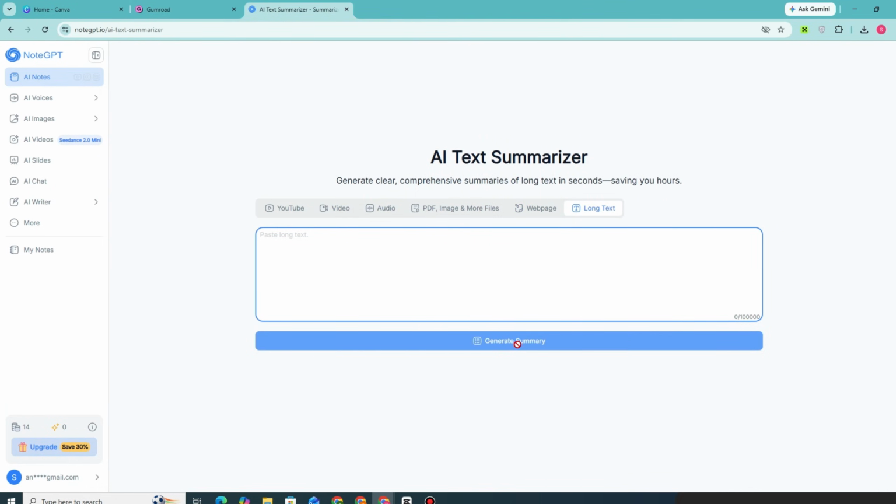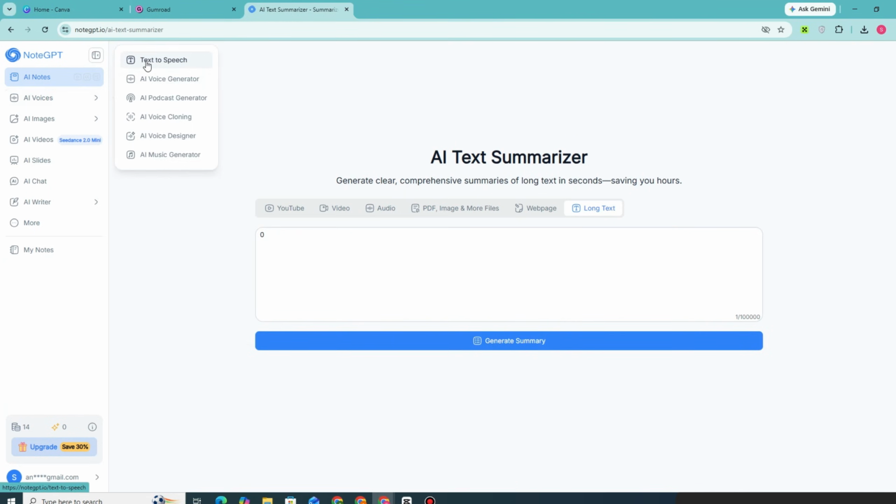Now, if you are a writer and want to summarize your work before posting to your blog site, just paste it right here. Aside from that, there is also this text to speech, AI voice generator, and so on. There's also this AI image generator. If you want to generate an image or video, just get a correct prompt. You can ask ChatGPT for that and then paste it right here.